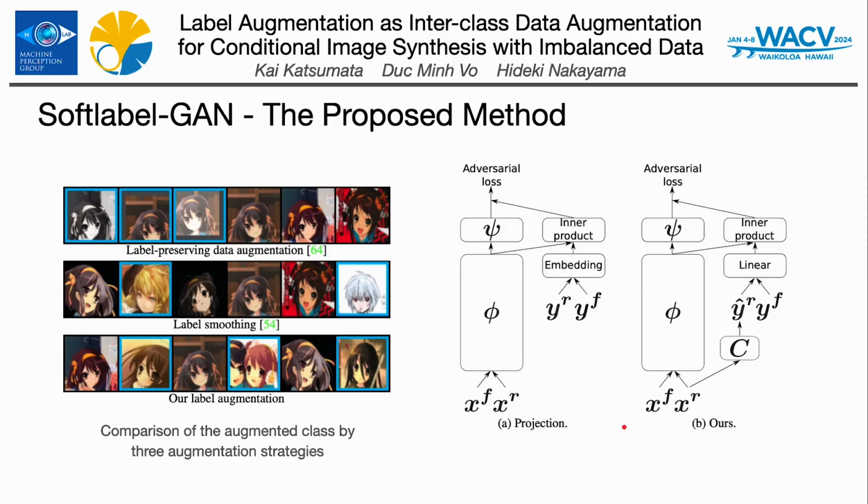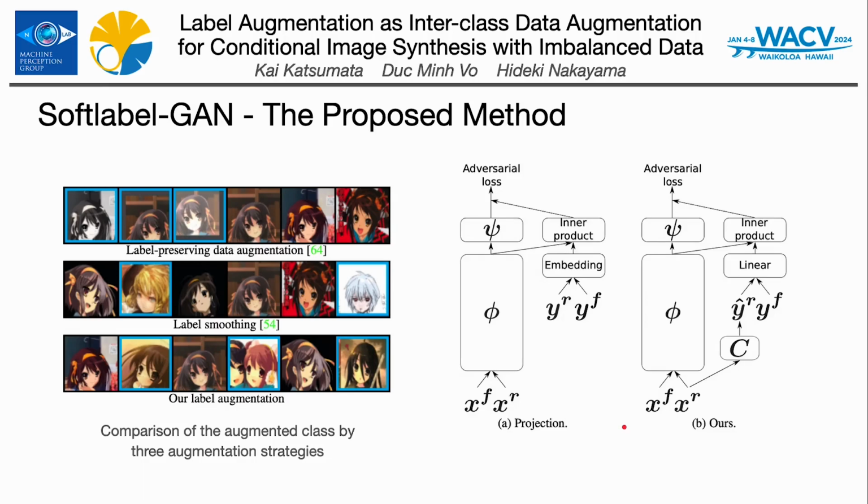The architecture of Soft Label GAN is an extension of standard conditional GANs. However, it incorporates a unique label augmentation mechanism into the discriminator. This mechanism encourages the discriminator to learn a more nuanced distinction between classes, particularly benefiting the representation of minority classes.